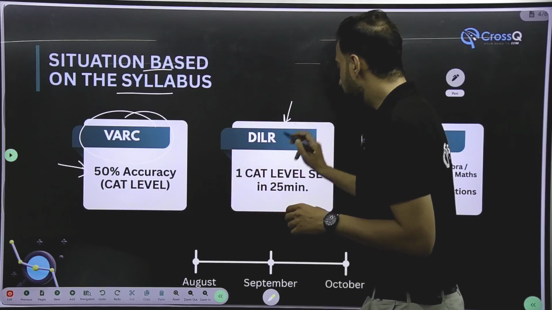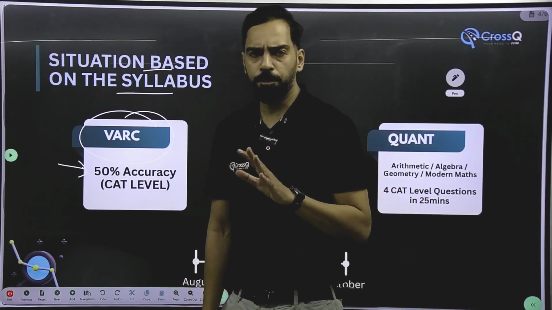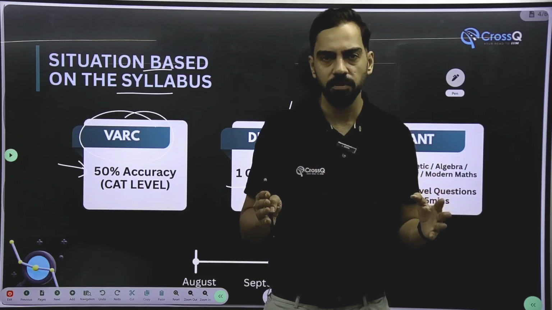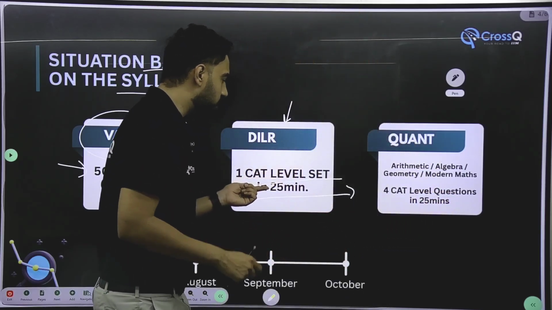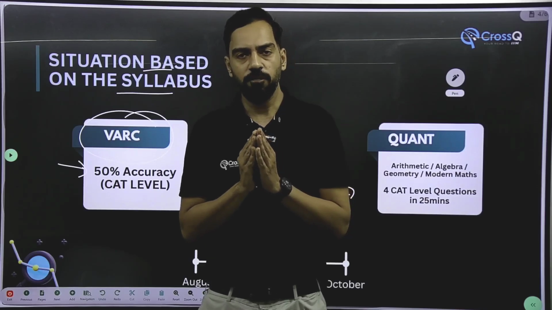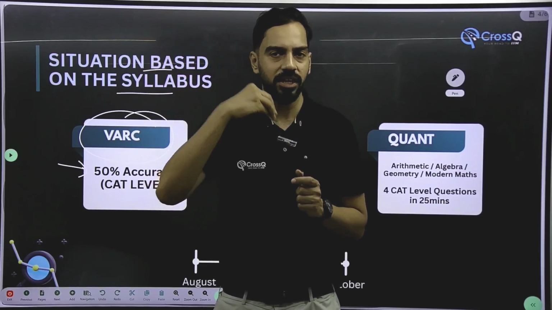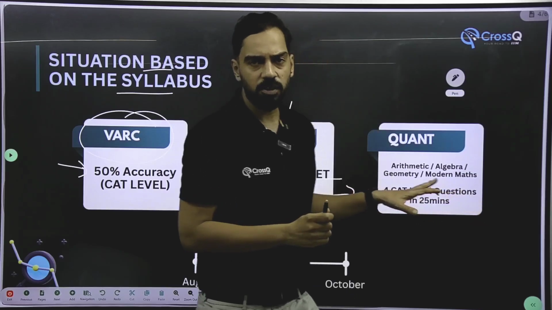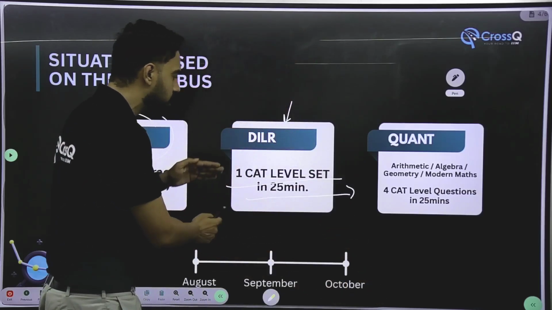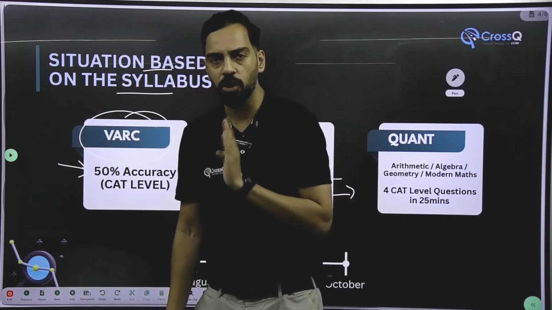In DILR, if you are able to solve one CAT level set in 25 minutes, do not pressurize yourself कि I want to solve 3 sets or 4 sets in 40 minutes. It is not very possible. ठीक है, अगर आपका एक सेट भी हो रहा है 25 मिनट में calmly, then it's okay because you have around 40 minutes of section of DILR. उसमें मान लीजिए 5 to 7 minutes goes in skipping or attempting a wrong set, and in the rest of the 25 minutes अगर आप एक set properly कर पा रहे हो, that is good enough. If CAT level का एक set हो रहा है आपका 25 minutes में, good enough, green signal for a mock.